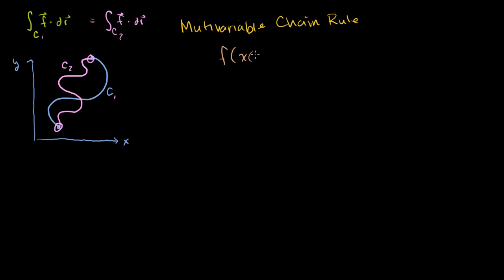So f of x of t and y of t. The derivative of f with respect to t, now this is multivariable. I have two variables here, an x and y. This is going to be equal to the partial of f with respect to x, how fast does f change as x changes, times the derivative of x with respect to t. This is a single variable function right here, so you can just take a regular derivative. So times how fast x changes with respect to t. This is a standard derivative. This is a partial derivative, because at that level we're dealing with two variables.